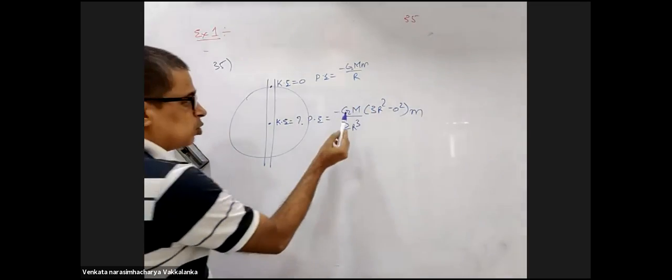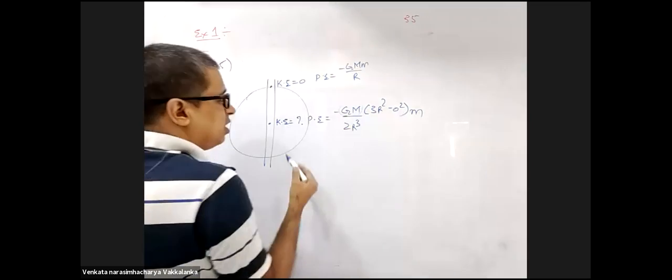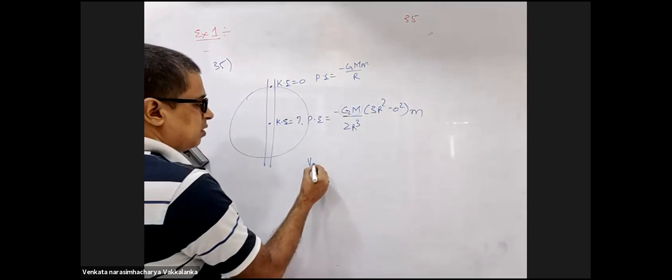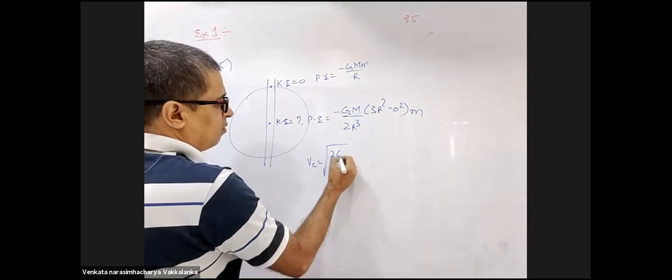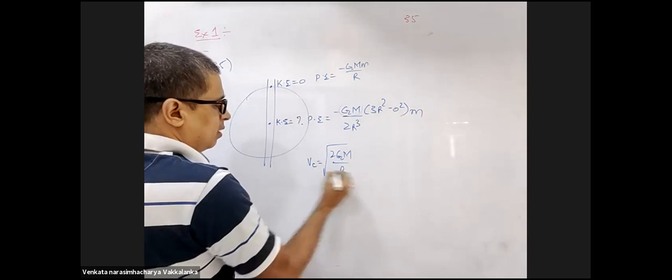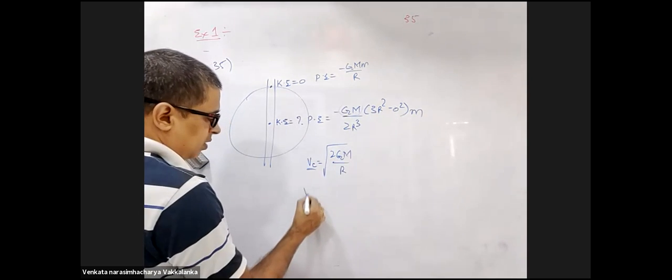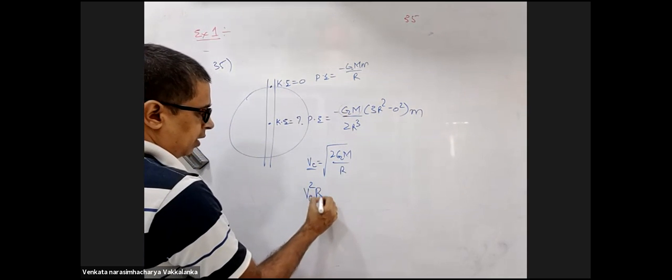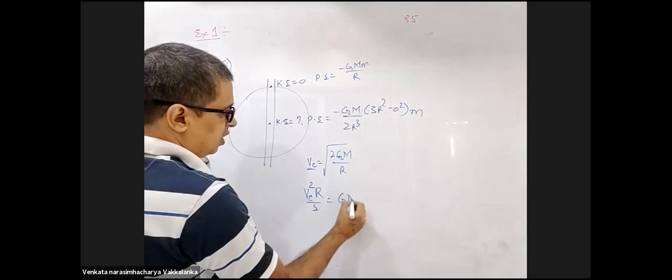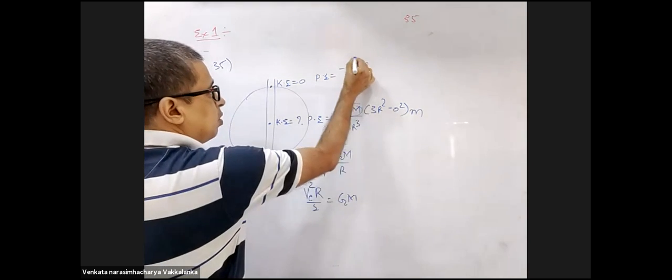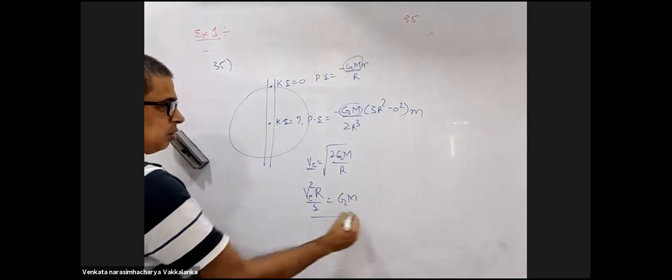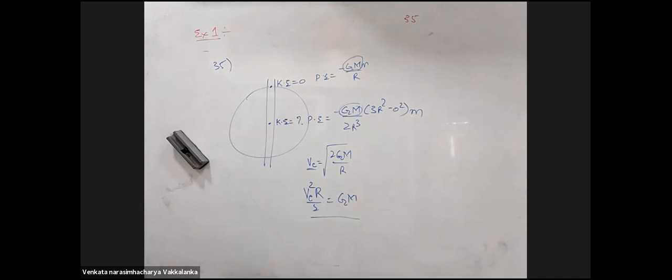Now when I equate both of them, you didn't give me GM value, but you gave me escape velocity. Escape velocity is root over of 2GM by R. You gave me this. That means VE square R by 2 is GM. So here GM and here GM, you will substitute this. You get the answer.